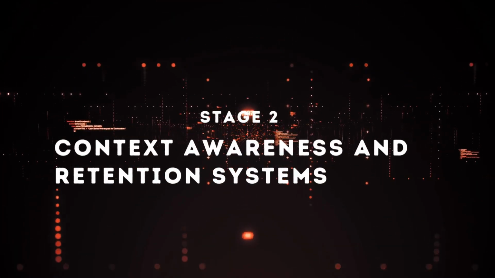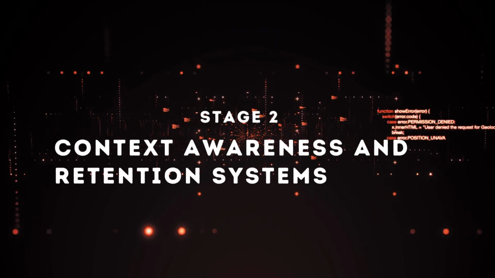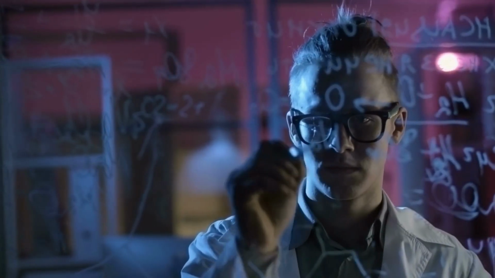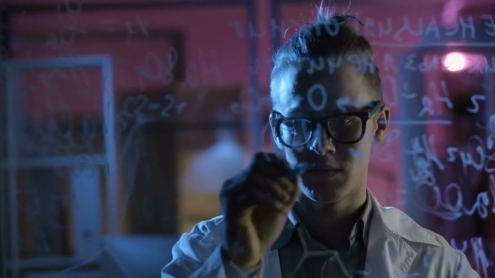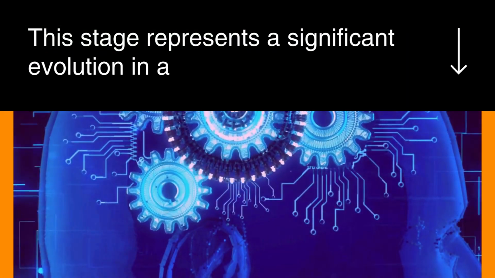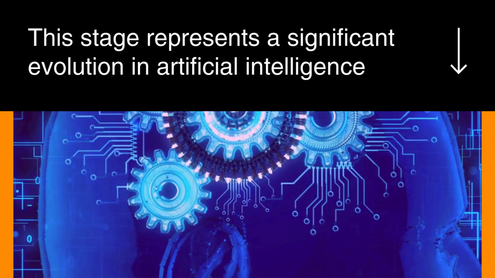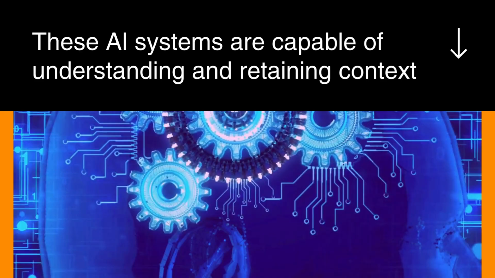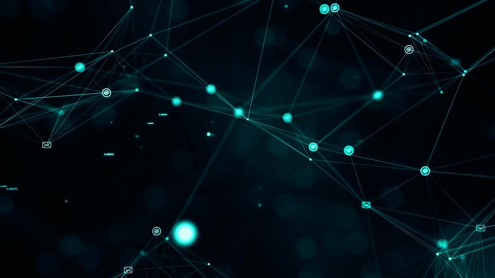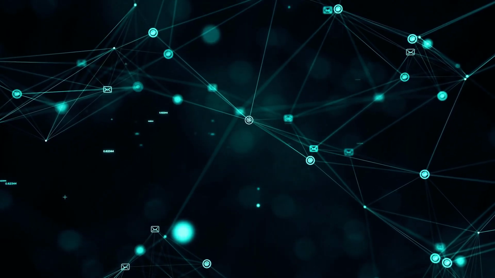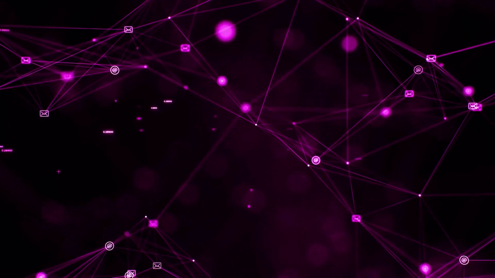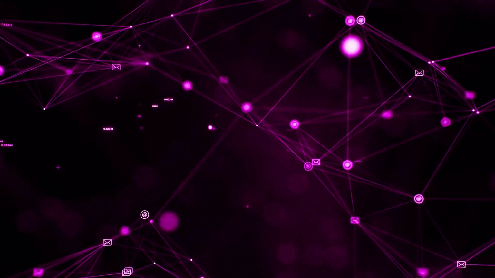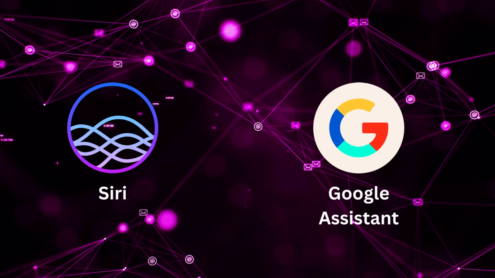Stage 2. Context Awareness and Retention Systems. Moving a step beyond rule-based AI systems, we arrive at context awareness and retention systems. This stage represents a significant evolution in artificial intelligence. These AI systems are capable of understanding and retaining context, meaning they can remember previous interactions and use that knowledge to inform future responses. A great example of this is your smartphone assistant like Siri or Google Assistant.